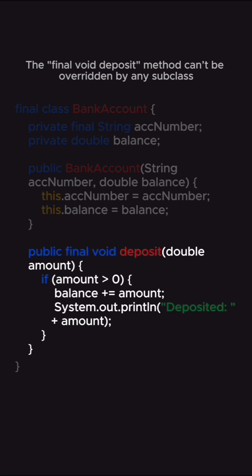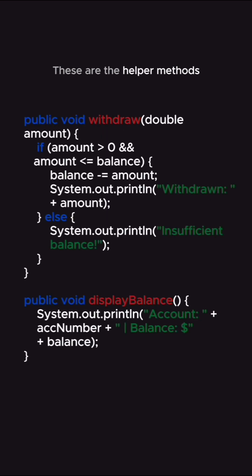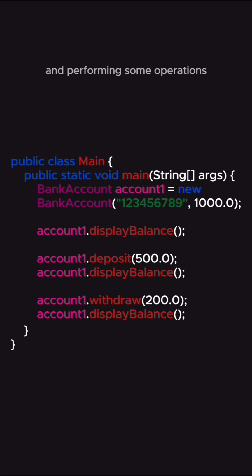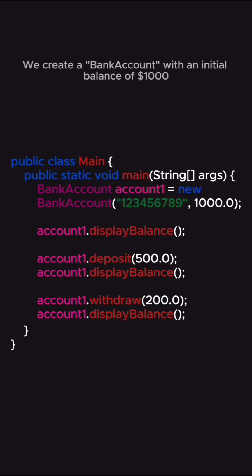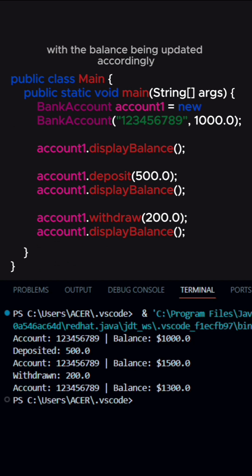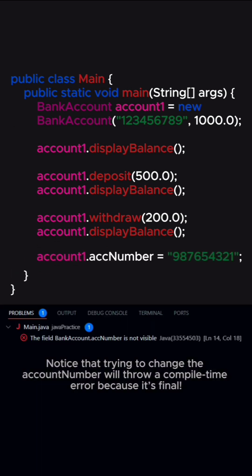The final void deposit method can't be overridden by any subclass. These are the helper methods. Let's see this class in action by creating an instance of BankAccount and performing some operations. We create a bank account with an initial balance of $1,000. We then deposit $500 and withdraw $200, with the balance being updated accordingly. Notice that trying to change the account number will throw a compile time error because it's final.